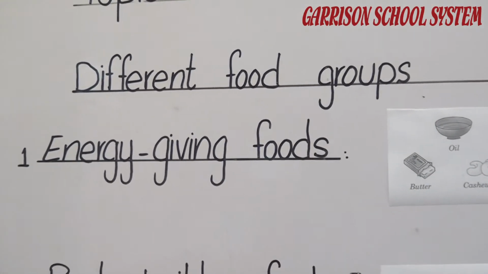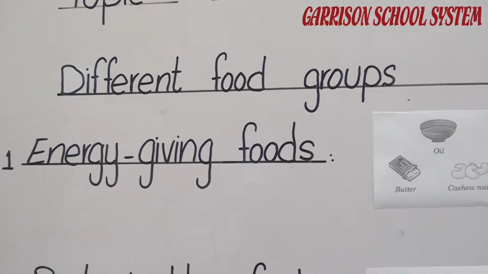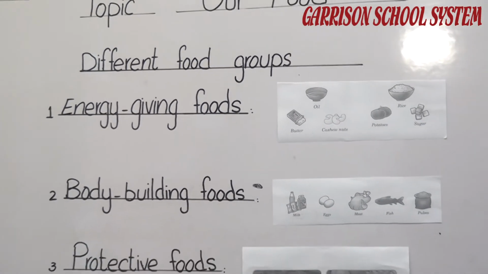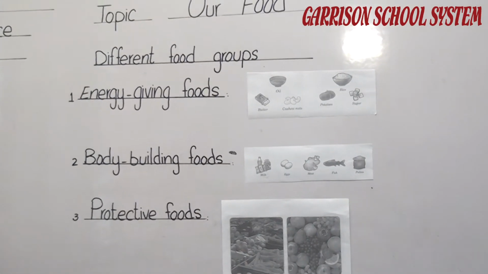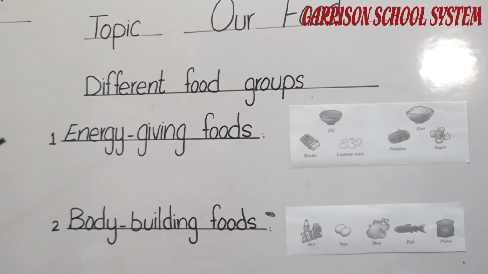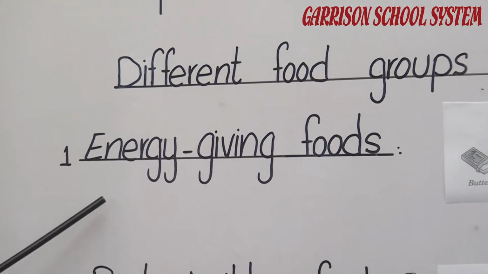As I told you, and you read on page number 10, the material which these types of foods contain, which gives us the energy and the nourishment, is called nutrients. And we divide all the foods into 3 groups according to the type of the nutrients which these foods contain.